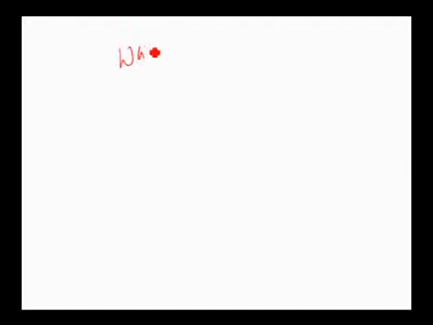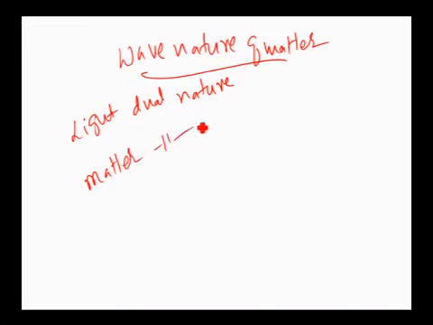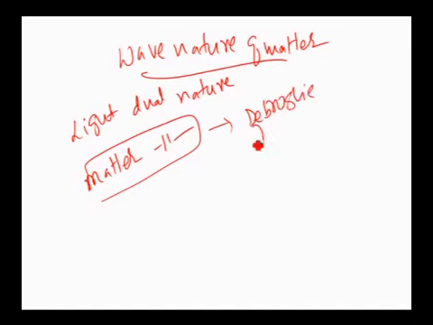Now let us discuss the wave nature of matter. I think so far you know that light definitely exhibits dual nature. In the same way, can matter exhibit dual nature? Definitely, matter also exhibits dual nature according to de Broglie. De Broglie derived an equation that is called the de Broglie wave equation.